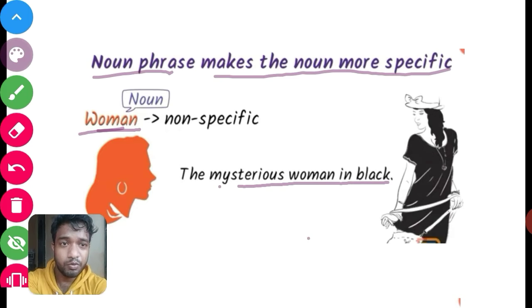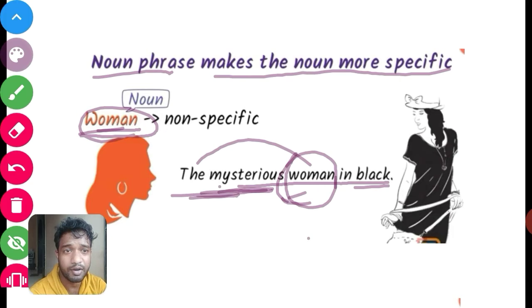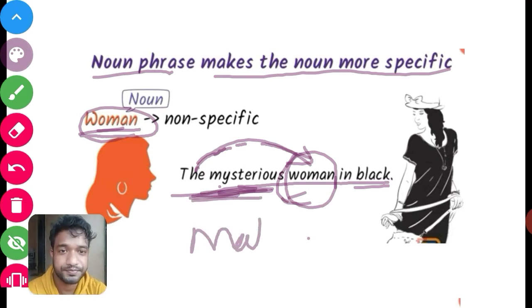The same word woman, if we add these words to the noun, then it modifies the noun, and we think about a specific woman. These words modify the noun, so these words are called modifiers.